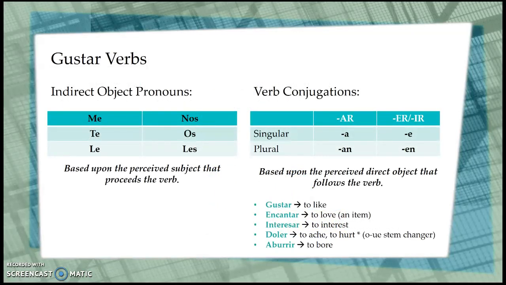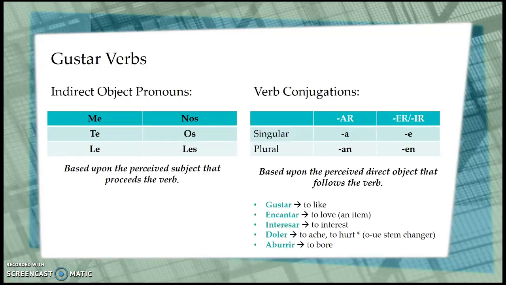So here's the information, or all of the pieces, that you need to correctly conjugate gustar verbs. The first thing you need to select is the indirect object pronoun, and remember, that's based on the perceived subject. Your choices are me, te, le, nos, os, les.